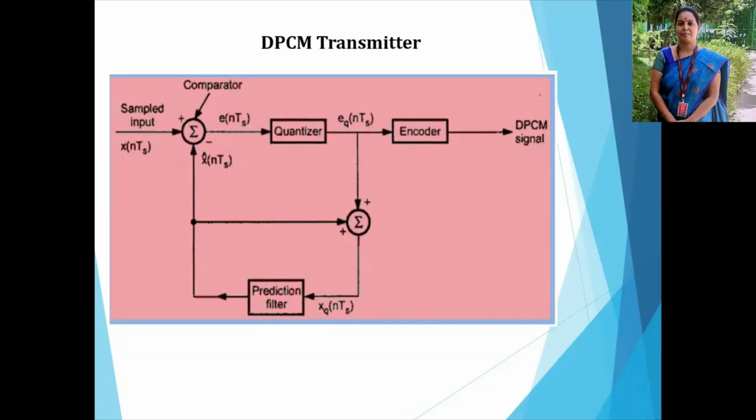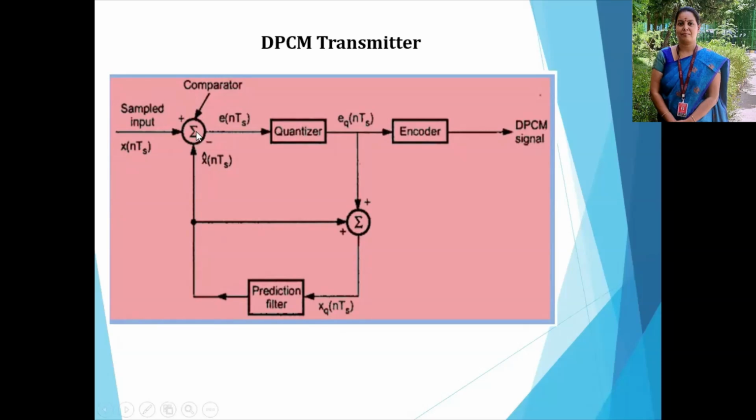This is the DPCM transmitter, the differential pulse code modulator transmitter. Here we see the sampled input, which we call X of nTs, and the quantized value. This is the comparator with plus and minus. The sampled input is applied here and the predicted value, that means the quantized value, is applied here.